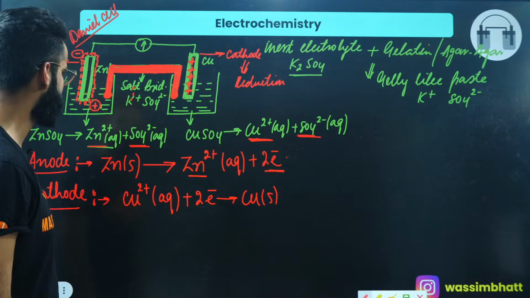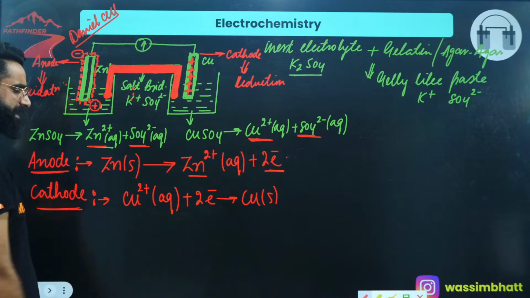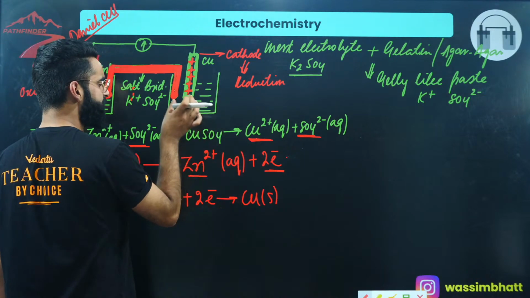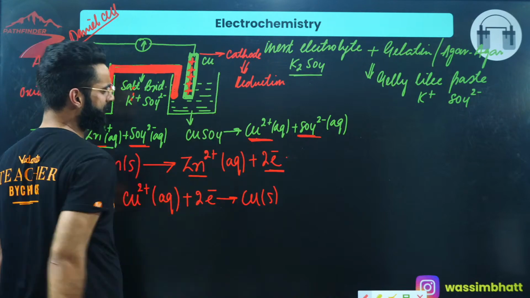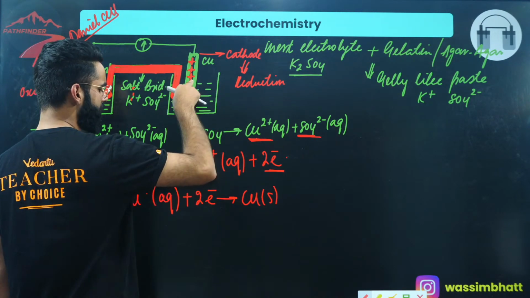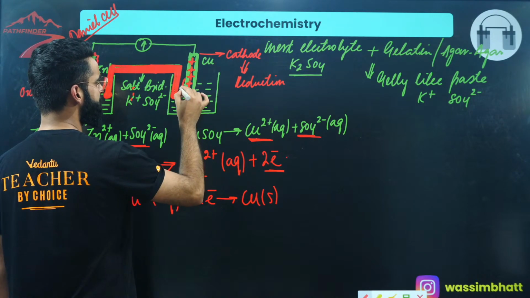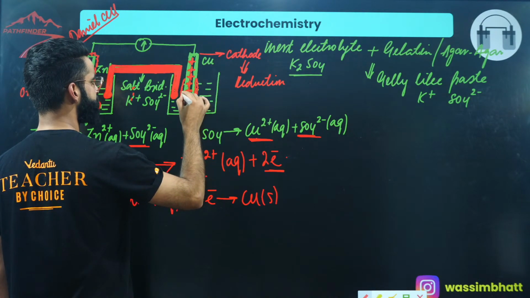Now this is the reaction which took place at the anode, and this is the reaction which took place at the cathode. Initially there were equal numbers of Cu²⁺ and SO₄²⁻, due to which the solution was electrically neutral. Now one of the Cu²⁺ collided with the rod, took 2 electrons from the rod, and got converted into Cu solid. This Cu solid will start depositing on the rod.